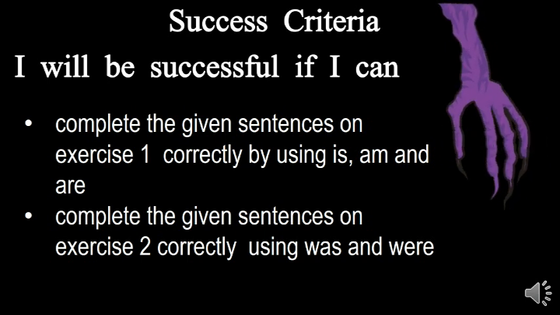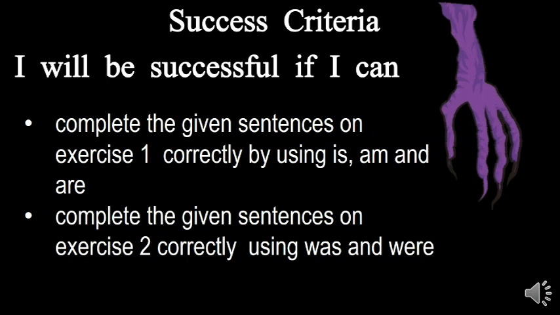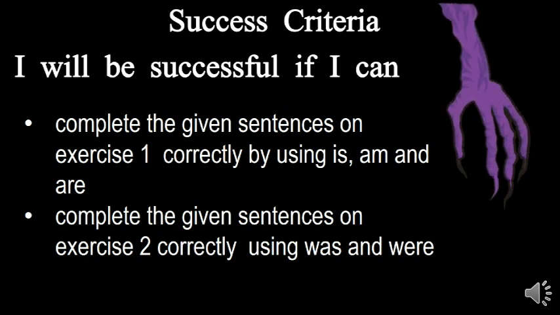The next success criteria is you should be able to complete the given sentences on exercise 2 correctly using was and were. A total of 10 questions will be given. In exercise 1 you will be given 5 questions, and in exercise 2 you will be getting 5 questions too. So total 10 questions you have to get correct.